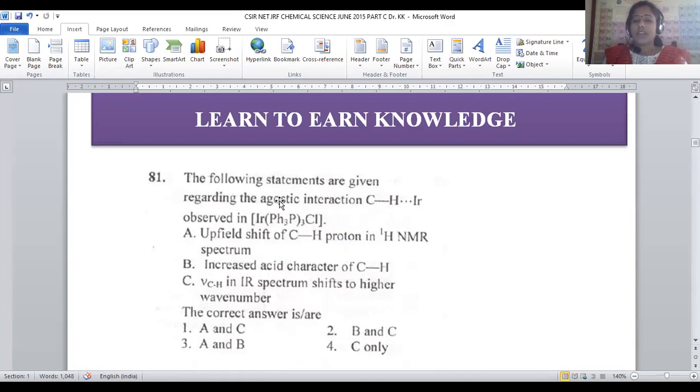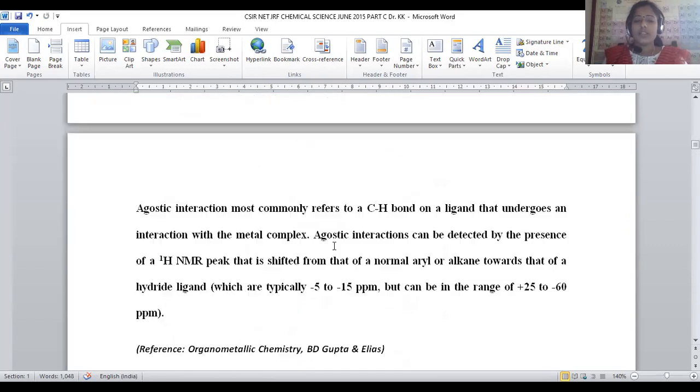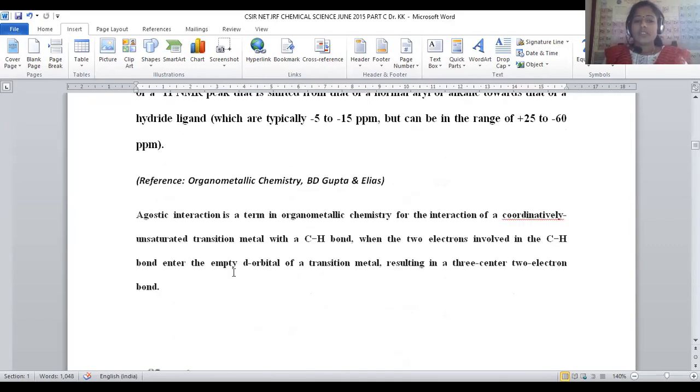So let us see what is meant by agostic interaction first. It is purely related to organometallic chemistry, the interaction of a coordinatively unsaturated transition metal like iridium with a carbon-hydrogen bond.